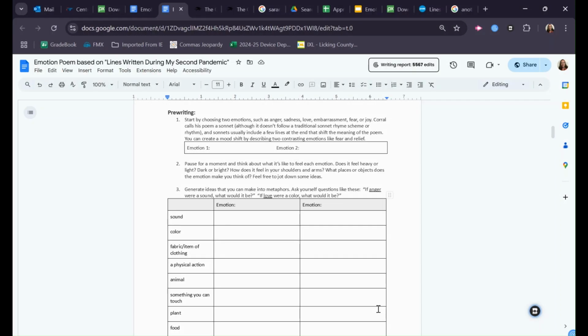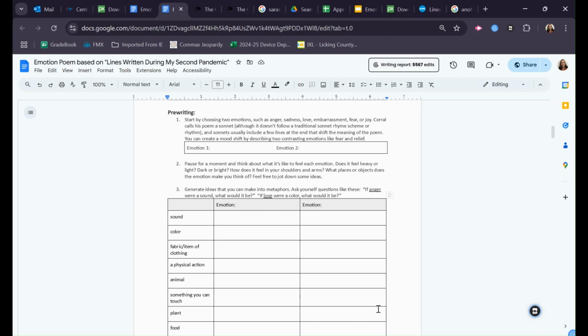Before we start to draft a poem, we need to come up with some ideas that we can actually work with. We're going to do some pre-writing here. First, I'd like you to choose two emotions. You could choose two emotions that are opposites, like happiness and sadness, or you could choose two emotions that kind of go together, like maybe fear and anxiety, if you think those are different enough that you can say something different about them.